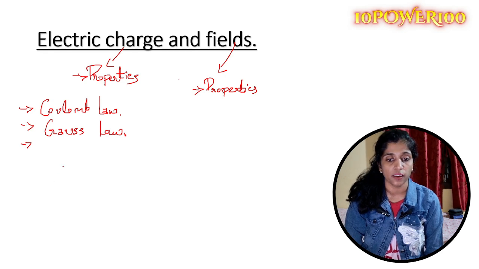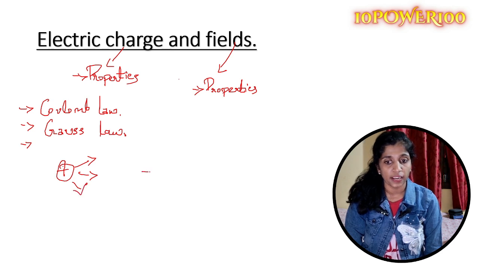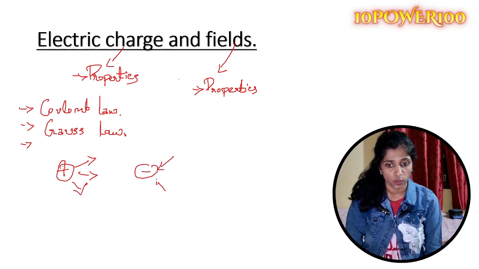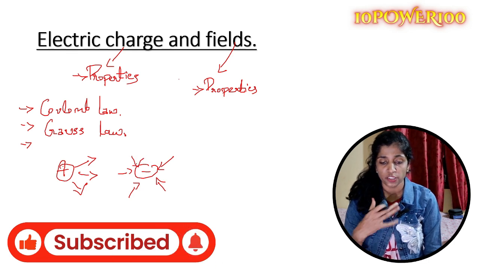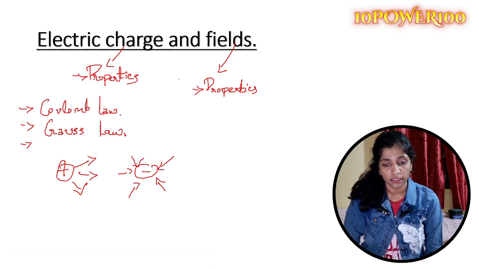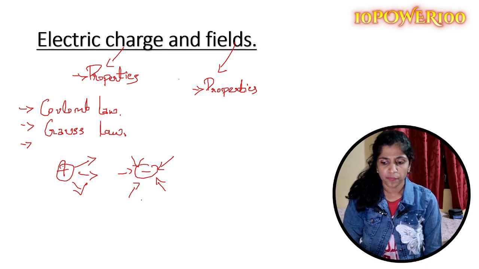Skill based questions like draw the electric field lines for a positive charge, which move outwards, and the electric field lines for a negative charge, which move towards it, or for a dipole. So these are some of the schematic diagrams which can be asked. Actually, it comes under skills. So I think this is the most expected question as well.